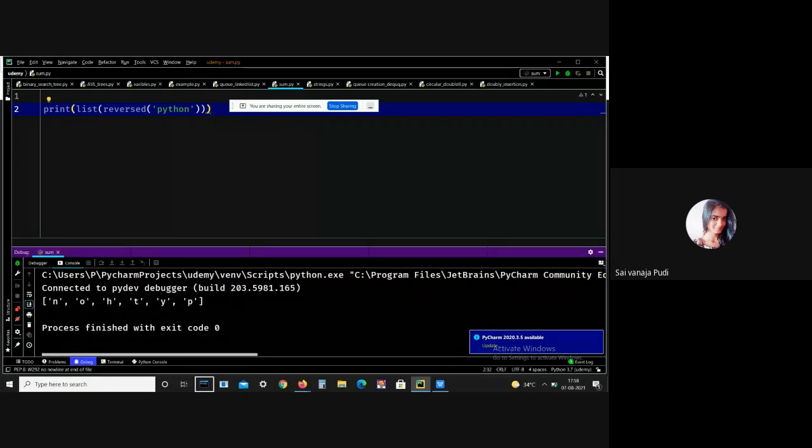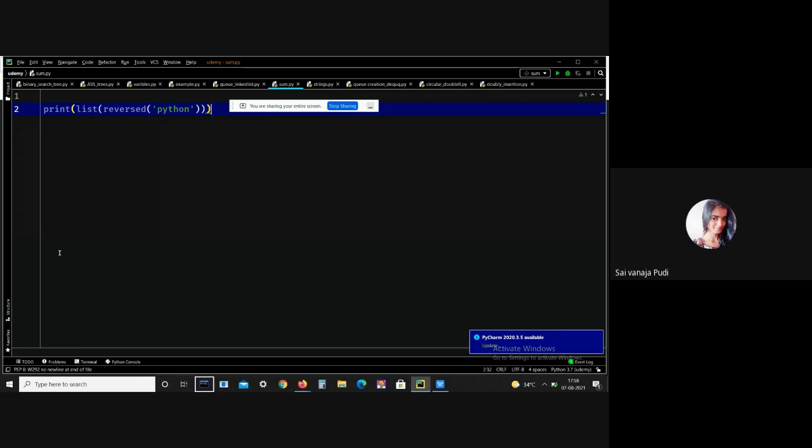See, I got the reversed of Python, like NOHTYP, printed successfully. This is what a reversed function means. It reverses that particular sequence.